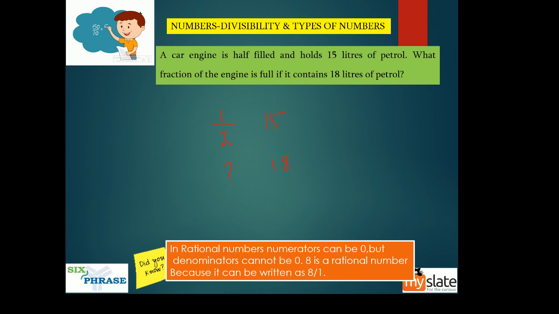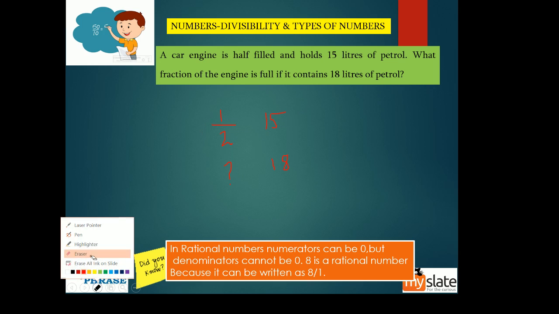So obviously these two are directly proportional. Directly proportional means if I increase this, this also will increase. If I decrease this, this also will decrease. So when you have directly proportional quantities, it is very easy to find the answer.